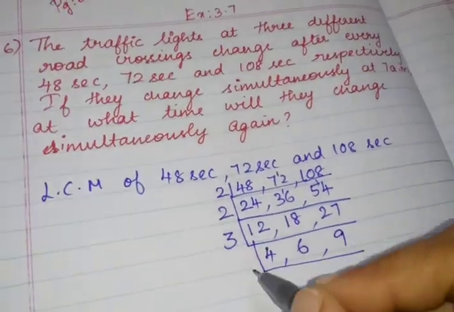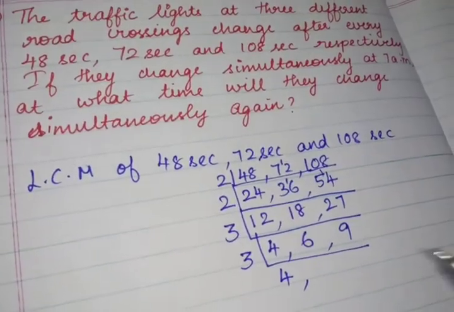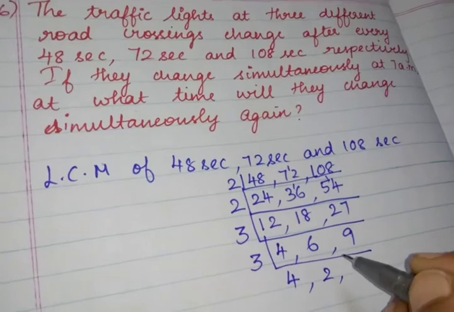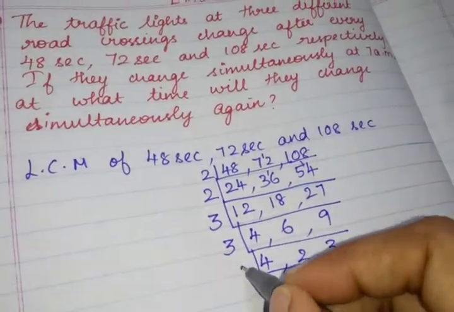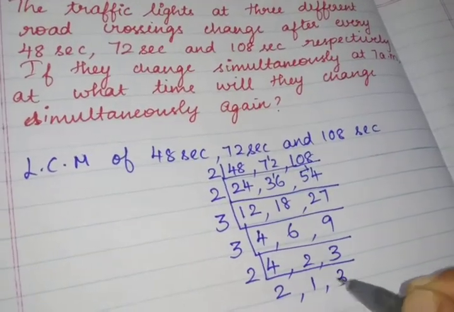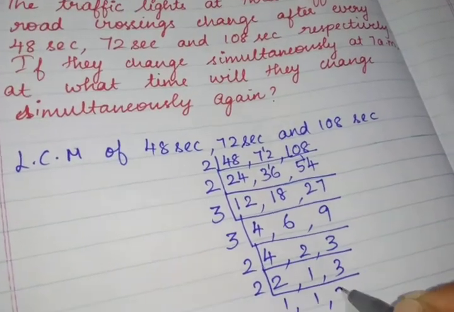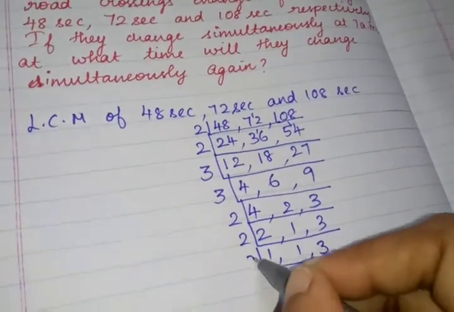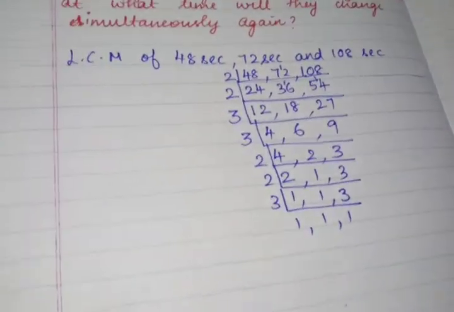Then again third table, 4 does not come into the third table, so I am writing as such. 3 2s are 6, 3 3s are 9. Then in 2 table, 2 2s are 4, 2 1s are 2, then 3 as such. Then in 2 table, 2 1s are 2, 1 as such, 3. Then in third table, 1 1 1. Okay. Now I am going to find the LCM.